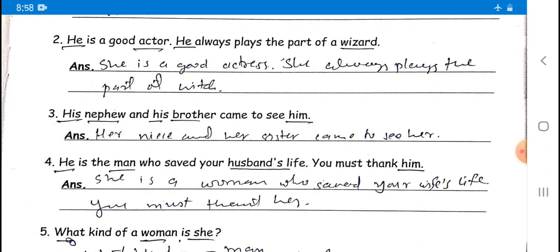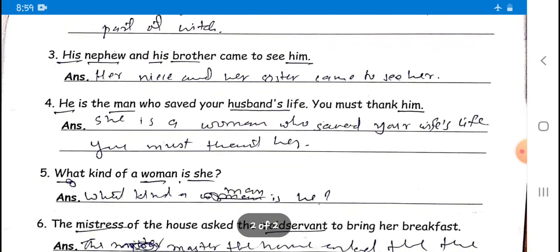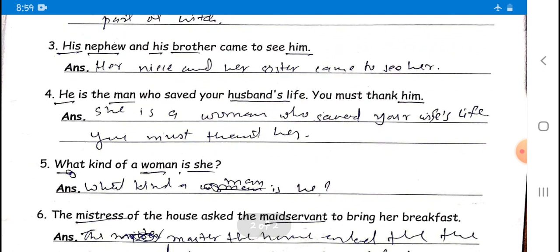Actor is the male part. What is the opposite of actor? That is actress. She always plays the part of a witch. So wizard, the opposite of wizard is witch. Third: his nephew and his brother came to see him. What is the opposite of his? That is her.